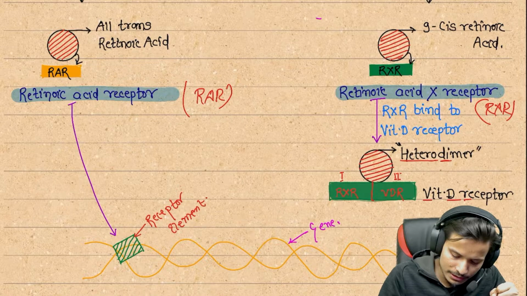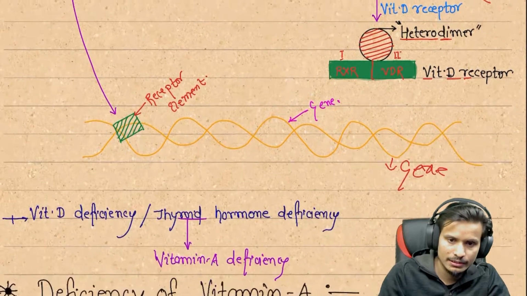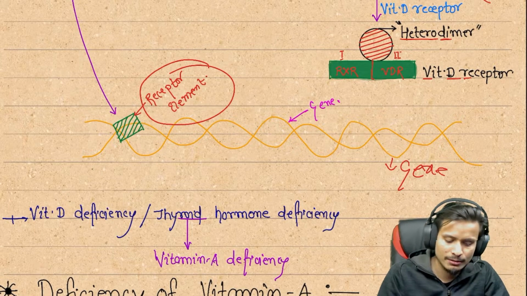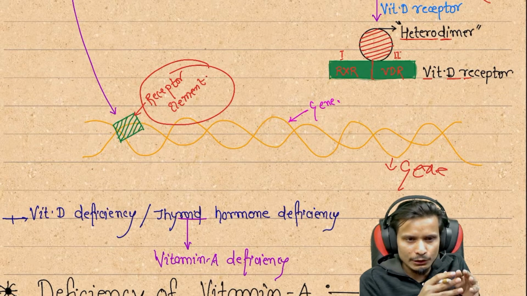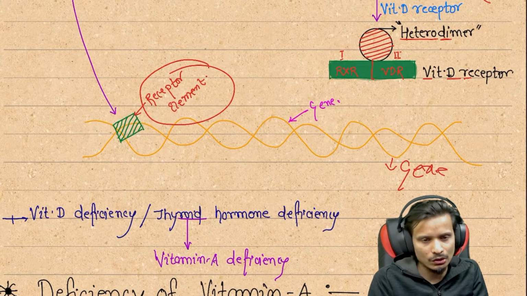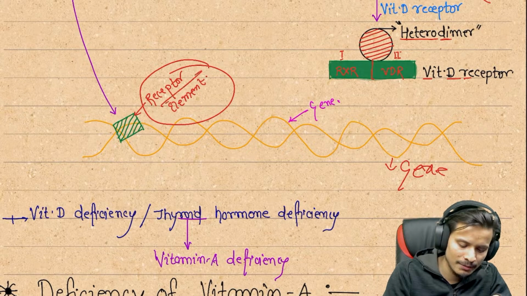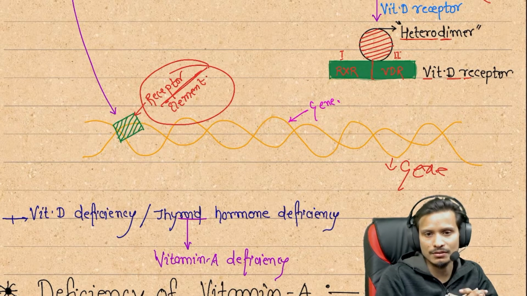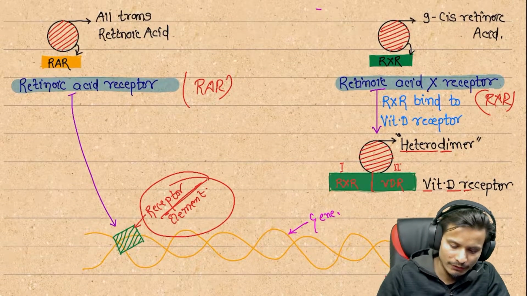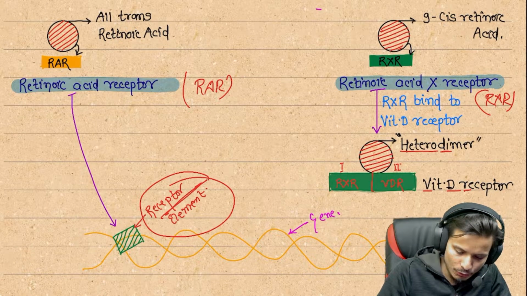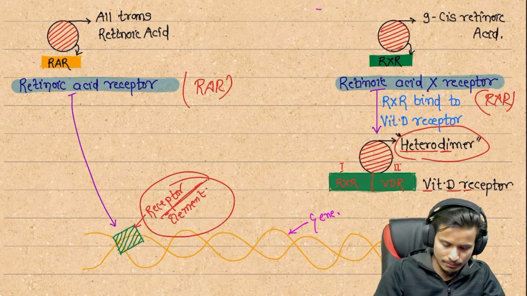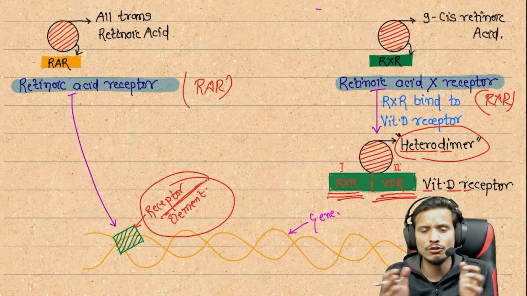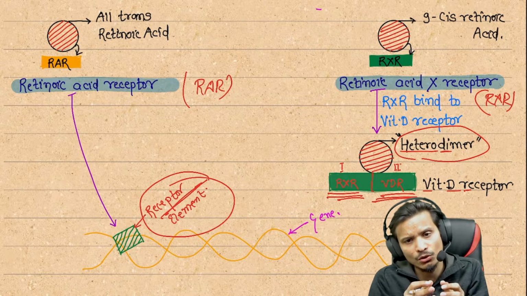We can see here is the gene, and on the gene there is a response element. So the retinoic acid receptors are located on this, and this response element performs its action through these receptors. We can see the RXR is the same. They form a heterodimer structure by the RXR and VDR. There are two components of the receptors located inside it.